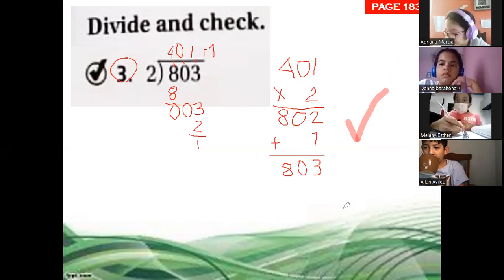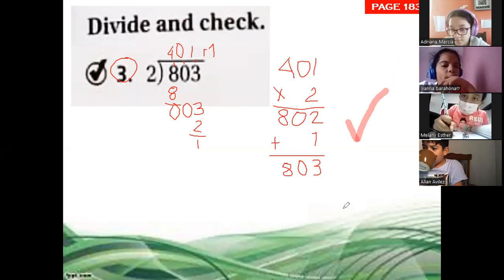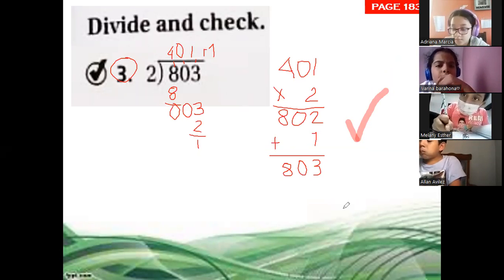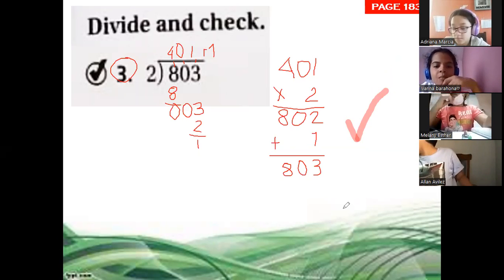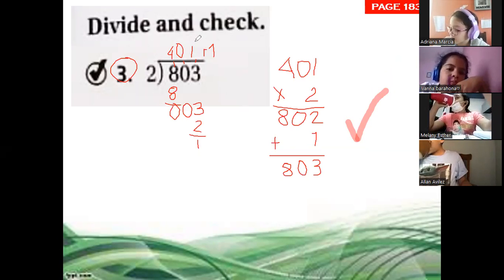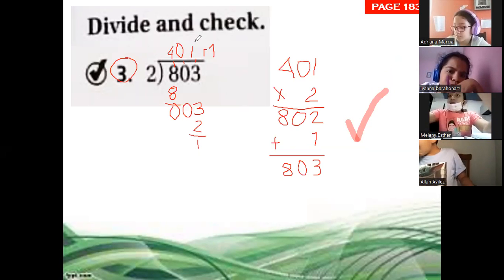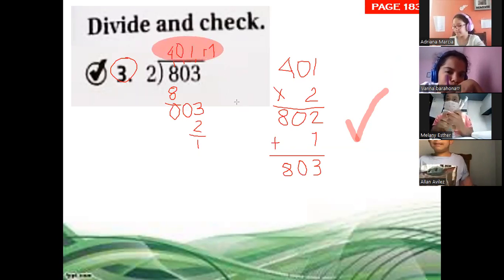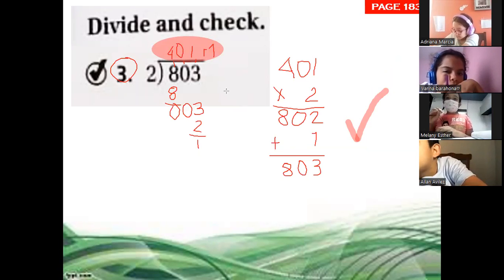Tomorrow, we are going to finish the rest of the exercises. We are going to work in the notebook. In your book, you are going to write 401 remainder 1. In the notebook, all the procedure, okay? You have no homework in math this week. Thank you for your attention, guys.